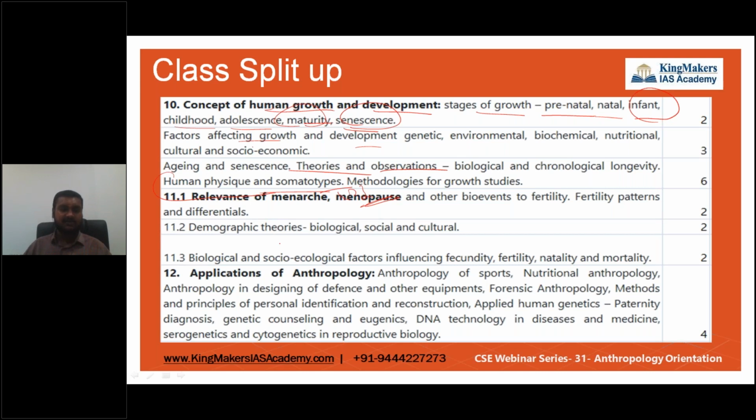And then the 11th unit comes as the relevance of menarche and menopause and their events to fertility, how fertility patterns go, and certain demographic theories and biological and social ecological factors influencing all those things: fecundity, fertility, natality, and mortality.